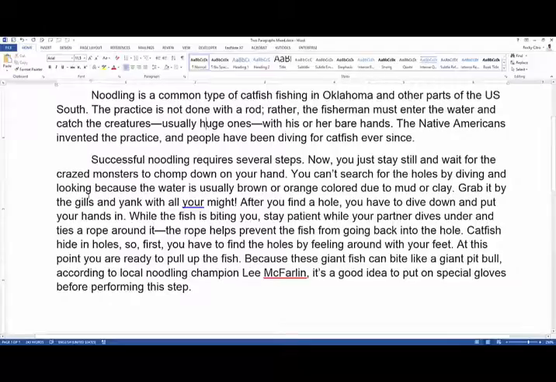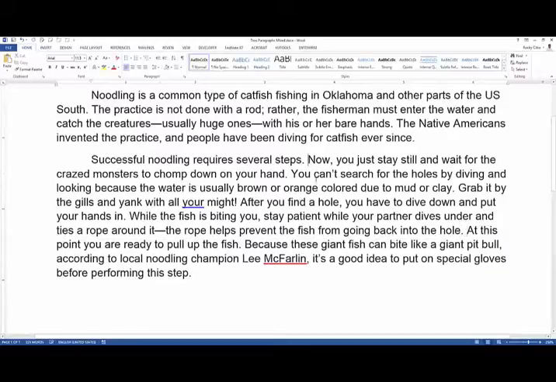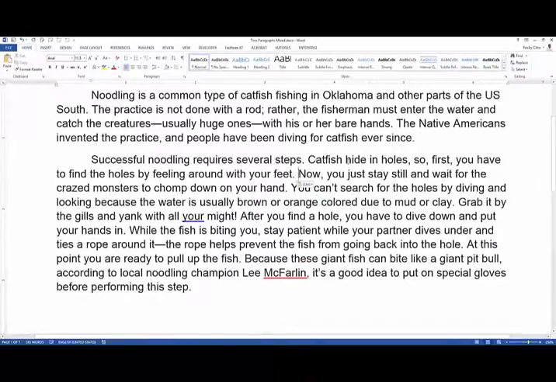Let's take a look at this next one. We have an instructions paragraph. We've got our topic sentence. And when we're dealing with instructions, usually we have a first step. So let's see if we can find the first one. I don't see any sentence that starts out with the word first, but if you look down at this sentence here, you will see that the word first is in the middle of the sentence. So we've got our first step. Stick it up here. So catfish hide in holes.